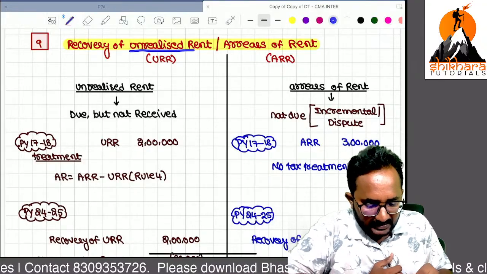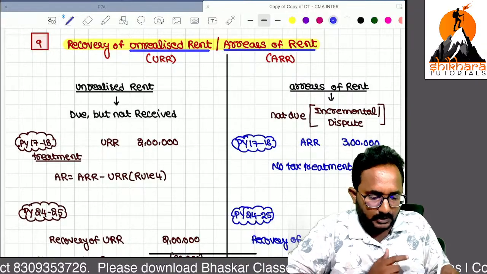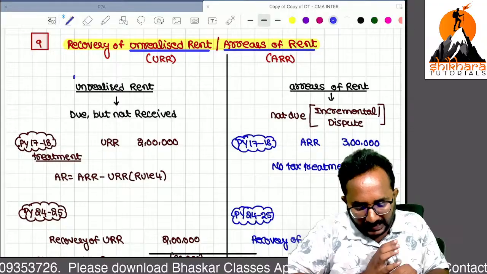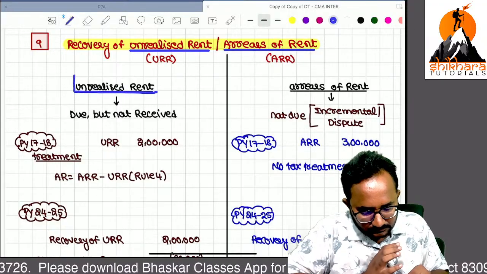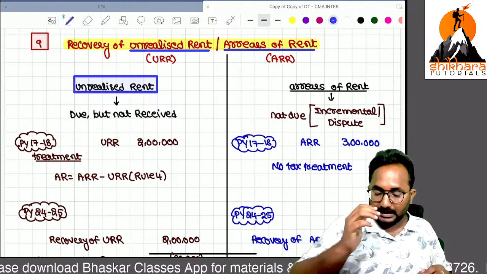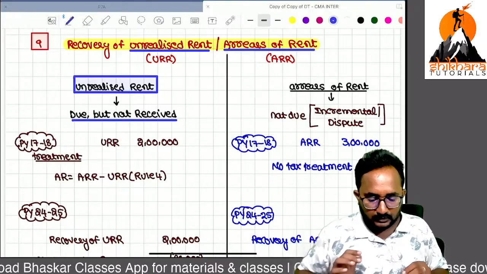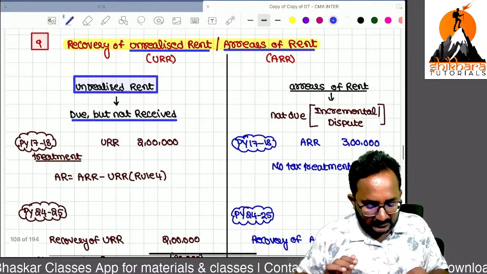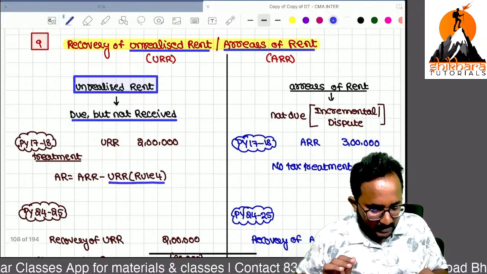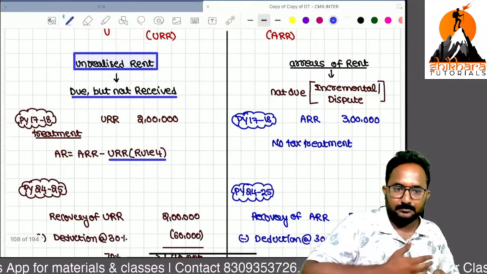Recovery of unrealized rent, recovery of arrears of rent. These two are different. Unrealized rent means, what is the treatment we can give for the unrealized rent? It is due, but we have not received it. So that's why we can reduce it from the actual rent receivable while calculating GAV.